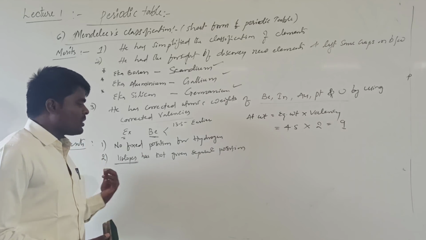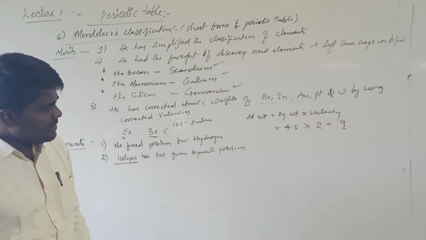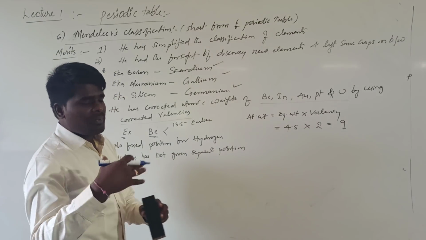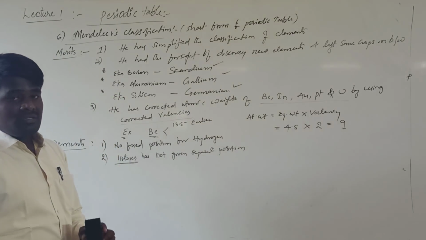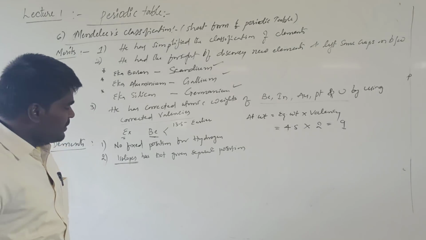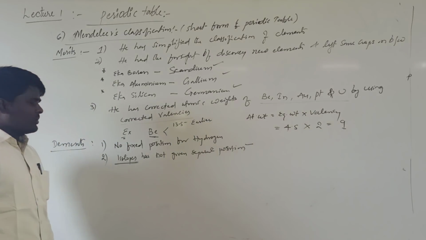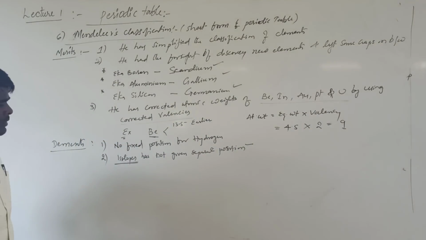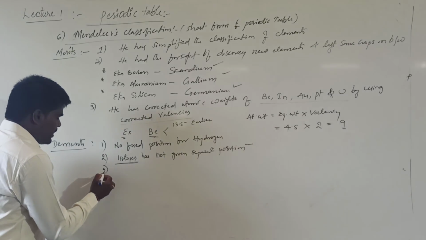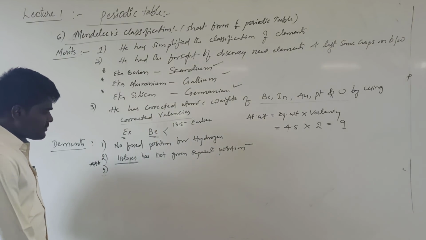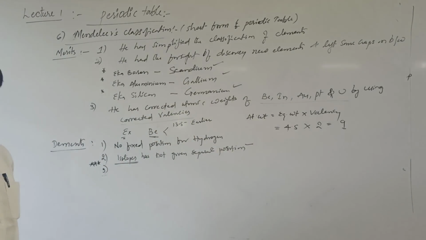But he did not do so because he gave priority to properties, even though he took atomic weights as the criterion. This is the second drawback: not giving separate positions for isotopes.